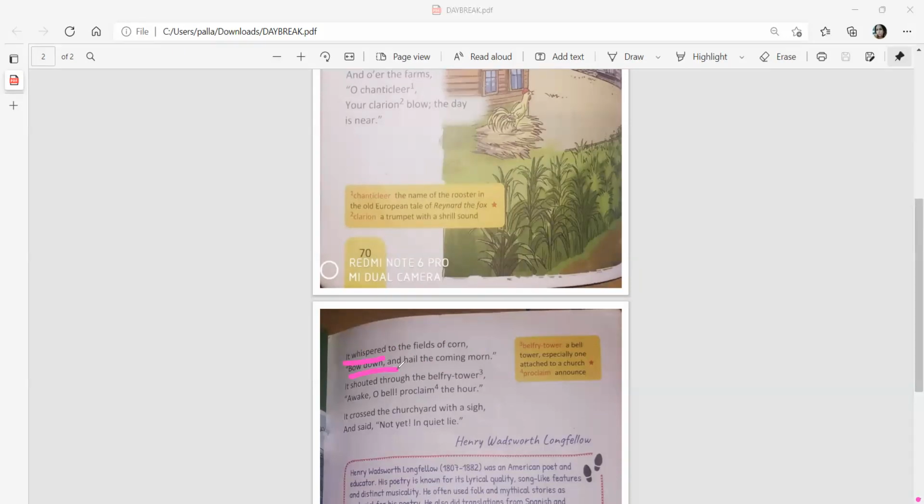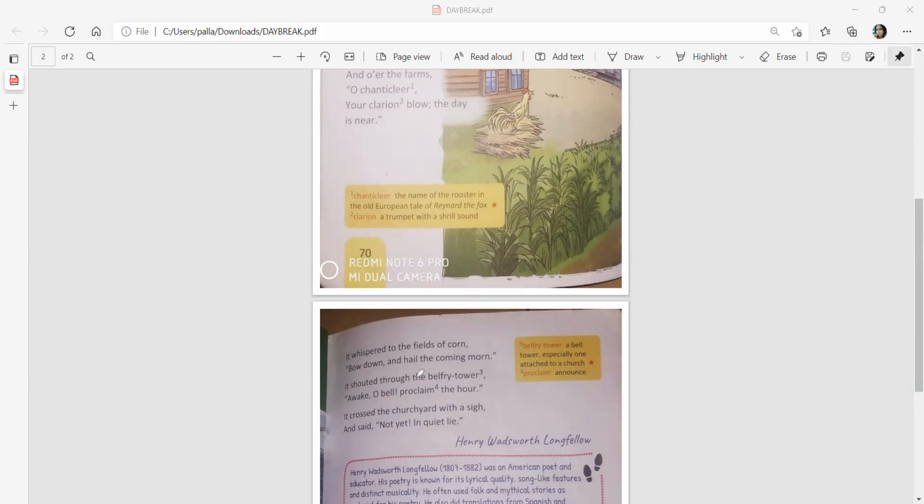It shouted through the belfry tower, "Awake, O bell, proclaim the hour." With a full determination voice, the poet again explores here in the second last stanza that the high time of consideration is here. High time when you should be enjoying your life, when you should know the goal of your life is just here.